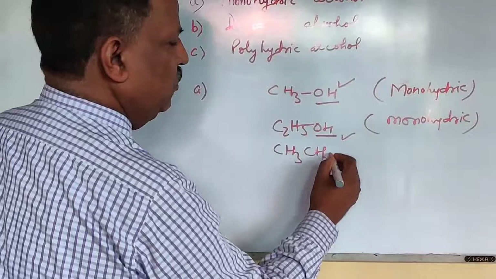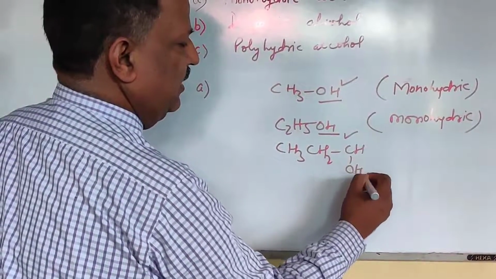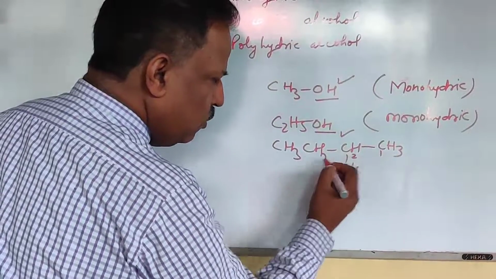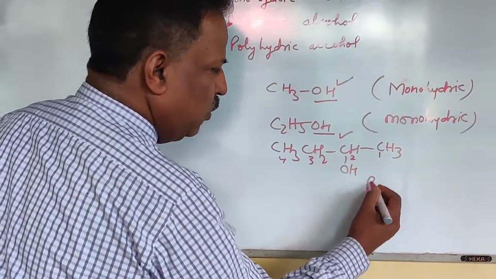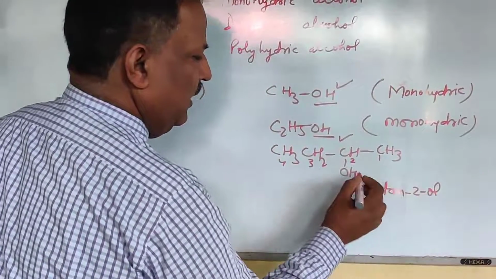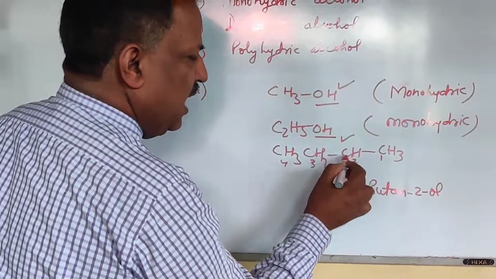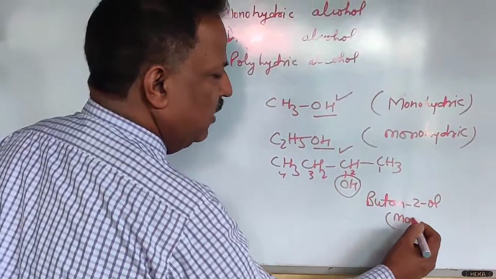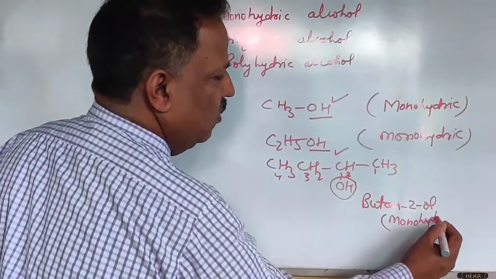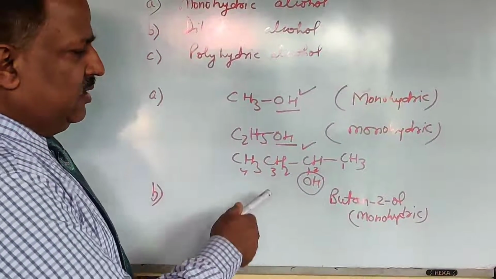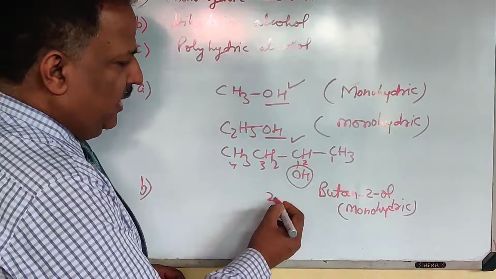CH3CH2CHOHCH3. What is its name? 1, 2, 3, 4. Butan-2-ol. OH is present at carbon number 2. Butan-2-ol. It is also monohydric alcohol. Monohydric alcohol. Yes, we will say 2 degree. This alcohol is actually 2-degree alcohol.